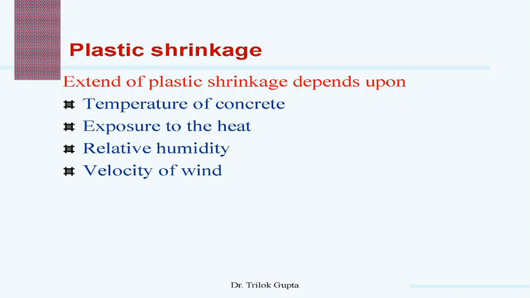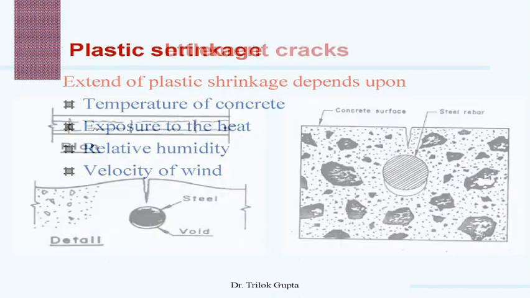are developed on the surface. These cracks are generally common in slabs because they are exposed to the temperature and have a larger area. The extent of the plastic shrinkage depends on the temperature of the concrete, exposure to the heat from the sun, this radiation, the relative humidity of the ambient air and velocity of the wind. So these are the factors basically responsible for the plastic shrinkage cracks.